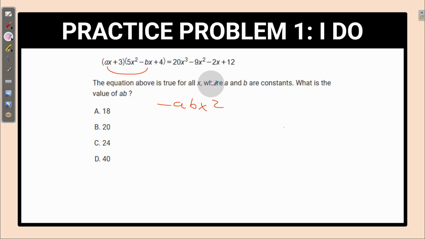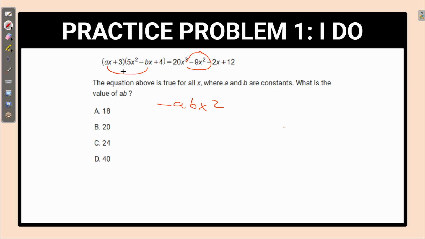So what I'm thinking is that there's only one x squared term over here. So if we just find all the x squared terms on this side, then we will be able to equal it to negative 9 x squared, and then we can find negative ab or ab from that.